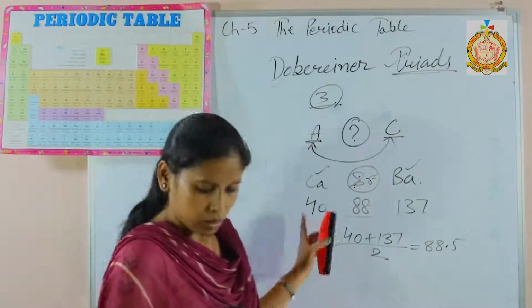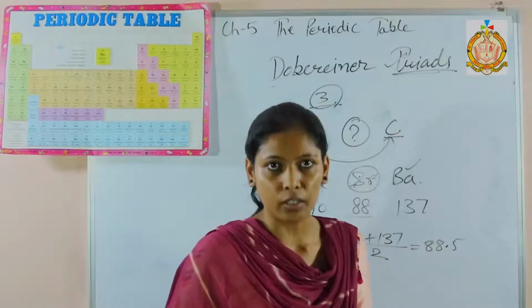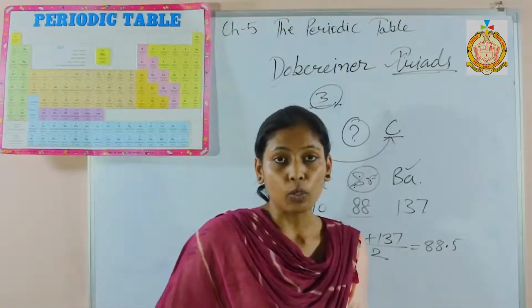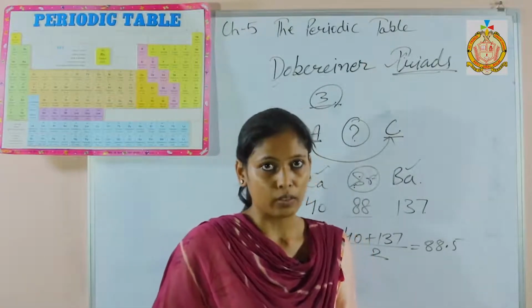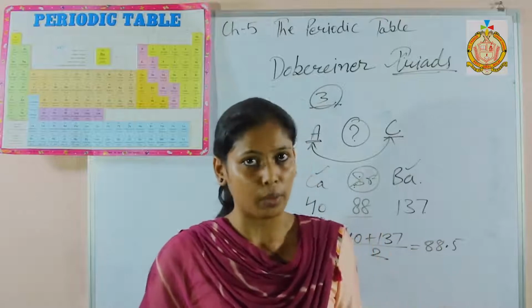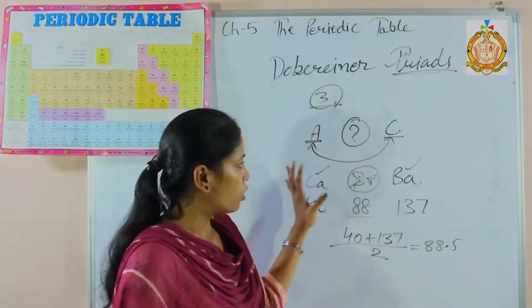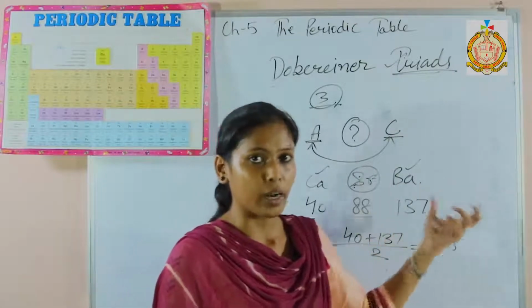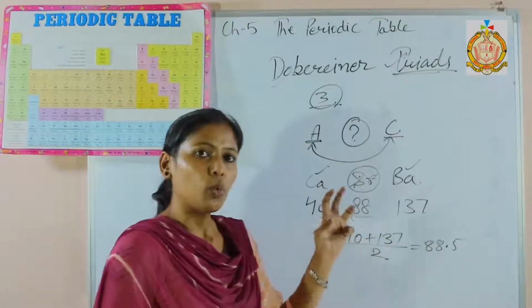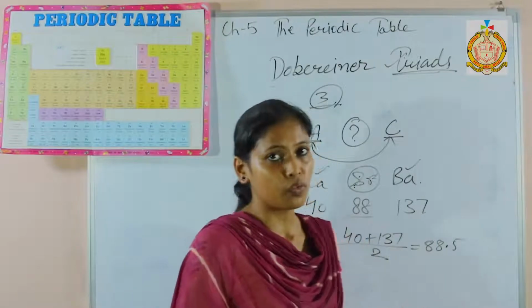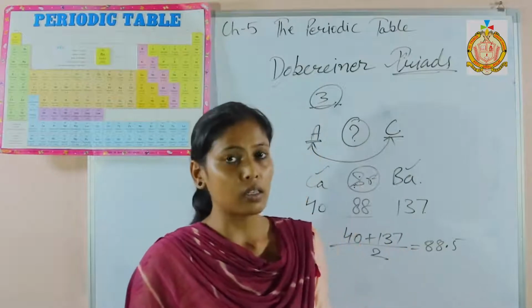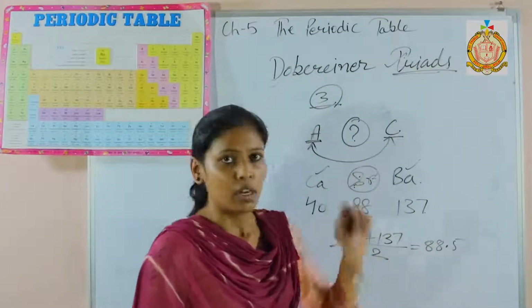After that, there are some advantages and some disadvantages of these triads. Disadvantages: why was it rejected? It was rejected because it is not applicable to all the elements. It failed to arrange all the elements known at that time; he was unable to group all the elements into triads. The second disadvantage was that it is not applicable to a particular family like the halogen family. It was not applicable to fluorine, chlorine and bromine. These are the two reasons behind the rejection of this triad.